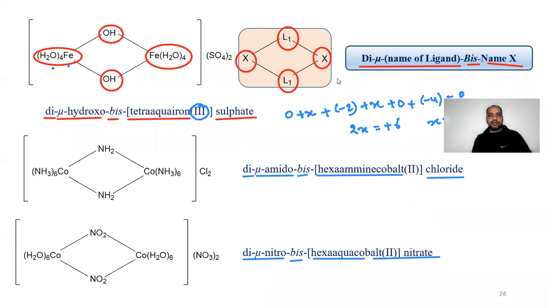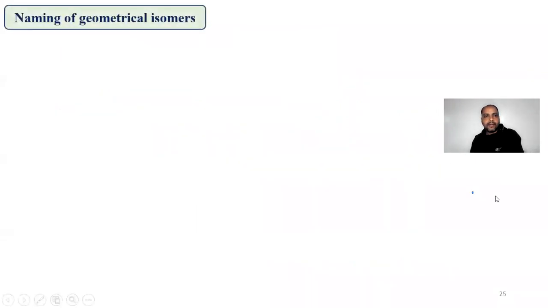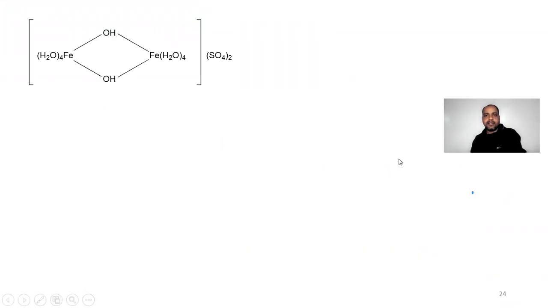So these are the compounds of bridging ligands. So I'll once again deal with this.